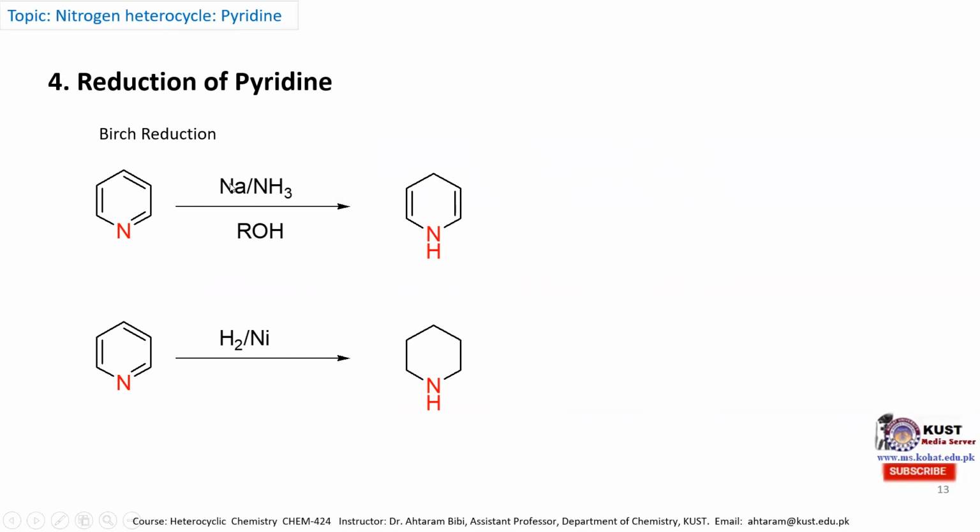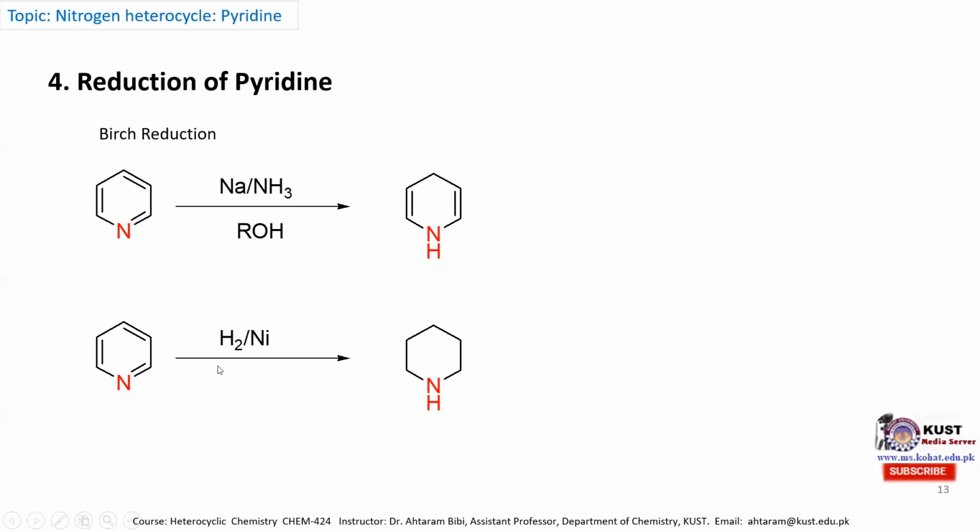In this case, the sodium metal carries an electron, so it gives its free electron to this carbon atom. The pi electron shifts over here, and takes one hydrogen from the alcohol, so the nitrogen is protonated. In the next step, the sodium metal gives another electron to this carbon atom. Now the two electrons act as a carbanion and attack a hydrogen, so a hydrogen is also added here. So partial reduction produces the 1,4-dihydropyridine molecule.